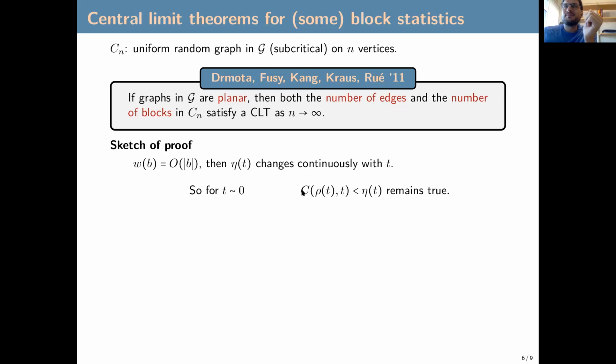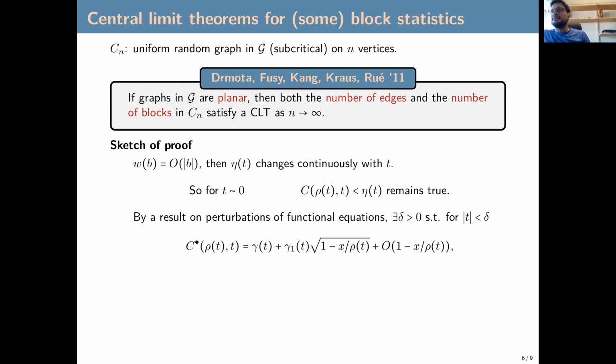And in this case, the dominant singularity of the block function will change continuously with the parameter t. And so this subcritical identity, the characterization of subcritical graph classes, this equation remains true also for every t in a neighborhood of 0. There is classical theory, notably due to Michael Drmota, on the perturbation of functional equations.